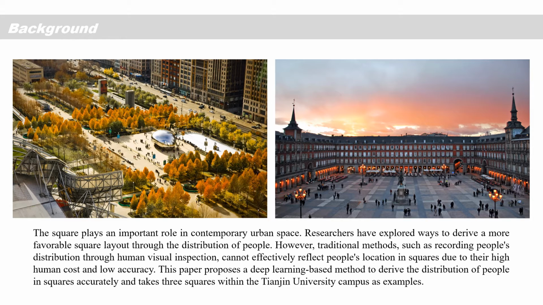However, traditional methods such as recording people's distribution through human visual inspection cannot effectively reflect people's location in squares due to their high human cost and low accuracy. This paper proposed a deep learning-based method to derive the distribution of people in squares accurately and takes three squares within the Tianjin University campus as example.